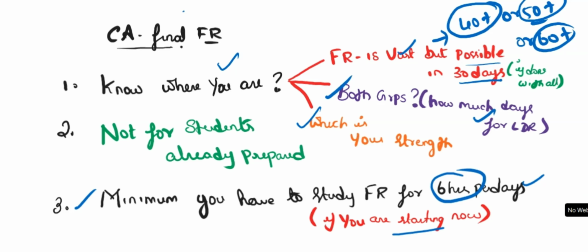Analyze which is your strength, whether FR is your strength or AFM is your strength or audit is your strength. Okay, make sure which is your strength and focus on those areas. If FR is not your strength, focus on the base areas which I'm going to discuss with you. If FR is your strength, focus on base areas plus the other areas which I'm going to discuss. Okay, yes, as I already said, this is not for the students who have already prepared, right?